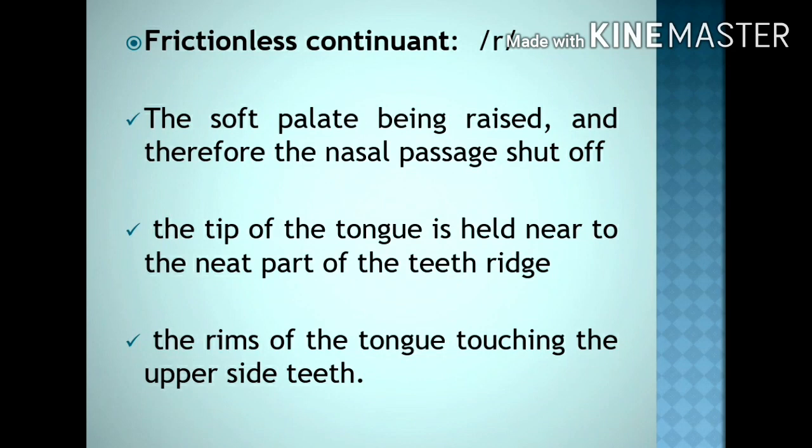You have the frictionless continuant R. Only one sound is there. The soft palate is raised, and therefore the nasal passage is shut off. The tip of the tongue is held near the back part of the teeth ridge, and the rims of the tongue touch the upper side of the teeth. When you produce this kind of sound, there is no considerable friction at the blade of the tongue, and that's why it is called frictionless continuant R.